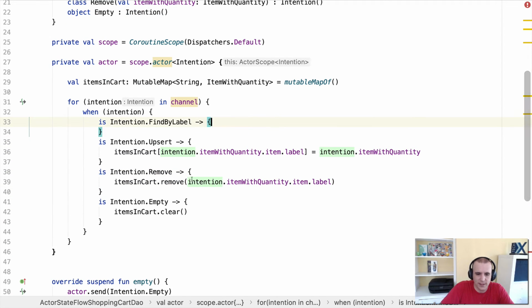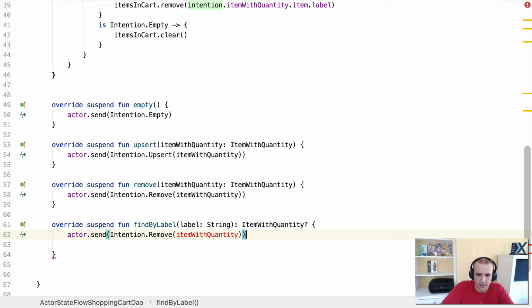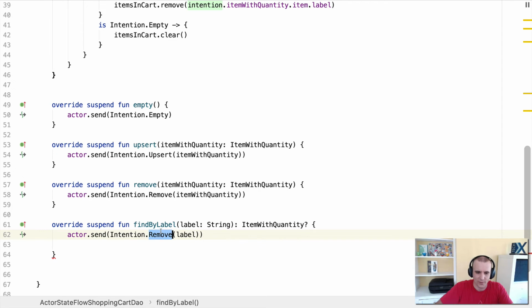I saved this one for last because it uses a completable deferred like we talked about. So if we do find by label, inside of here, we want to go ahead and send this in. This time we have a label. So we're saying, I want to find this item in the database. Here's the label that I'm looking for. So first, we want to do a find. We're going to say, hey, I want to find this by label. The problem is I want to return back this value. All the other ones that we've done before don't need a return value. An empty doesn't, an upsert doesn't, and a remove doesn't. But this one actually wants you to return this. So if we just send something to the actor, we don't have anything to return back. It just says, oh, I sent something in the channel.